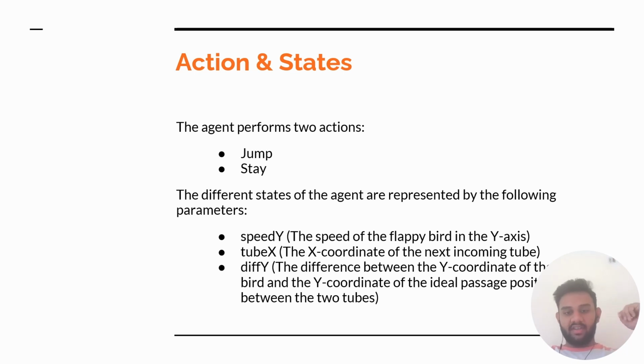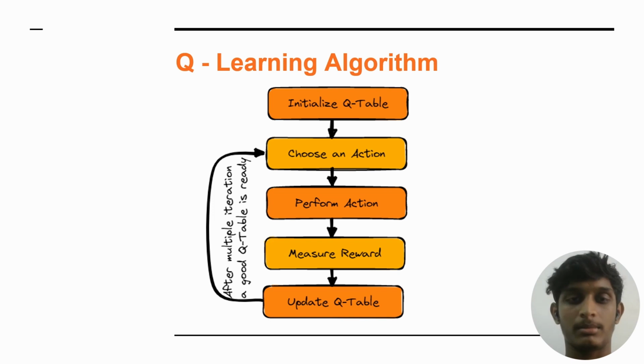As you can see, speed will represent the speed of the Flappy Bird in the y-axis. Tube x represents the x coordinate of the next incoming tube. Diff y is the difference between the y coordinate of the bird and the y coordinate of the ideal passage position between two tubes.